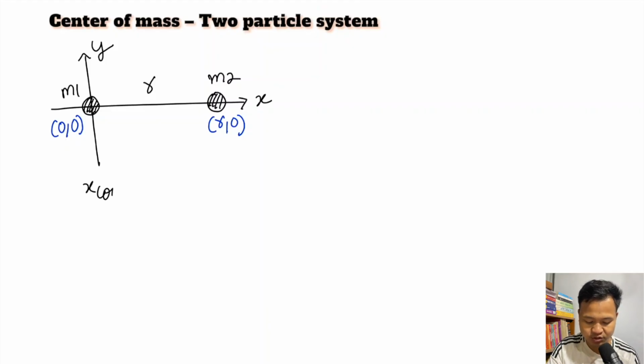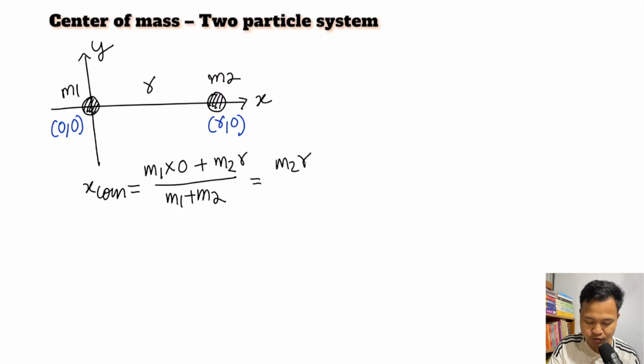So what will be the x component of center of mass? m1 into x1, which is 0, plus m2 into x2, which is r, divided by m1 plus m2. So this is m2 into r divided by m1 plus m2. Since both m1 and m2 are on the x axis, the y component of center of mass will be 0, as y1 and y2 are both 0.